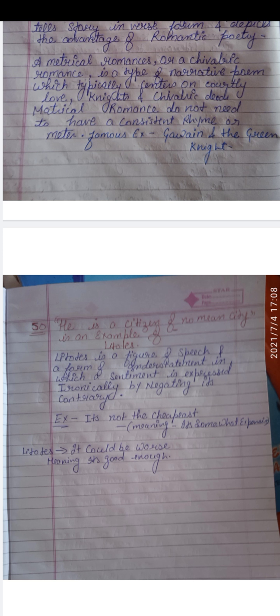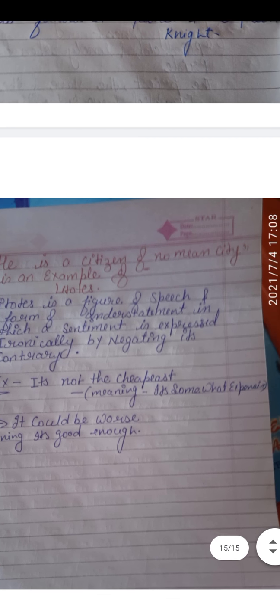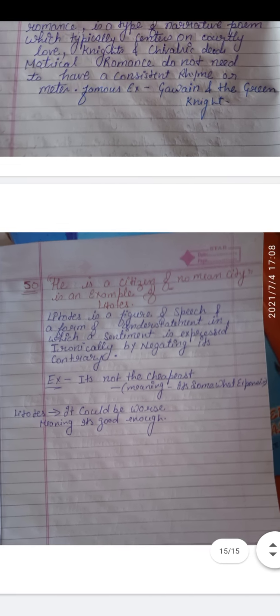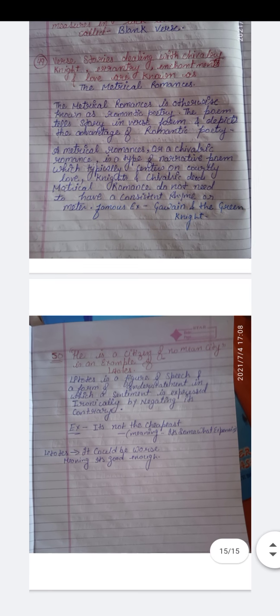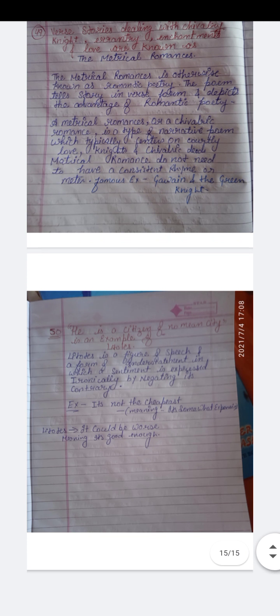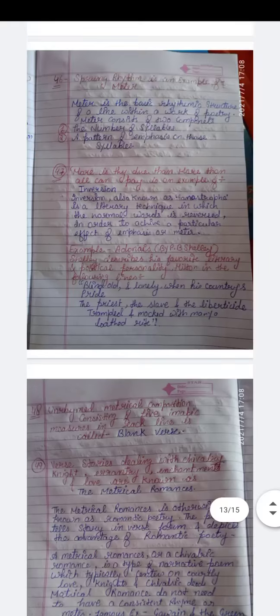I will tell you more examples, then you will understand. "It's not the cheapest." What they say means it's somewhat expensive. "It could be worse" means it is good. Same, if I ask you how was my lecture, you will say "not bad," meaning it was not that bad. So this is the example of litotes. Okay, I hope you understand.